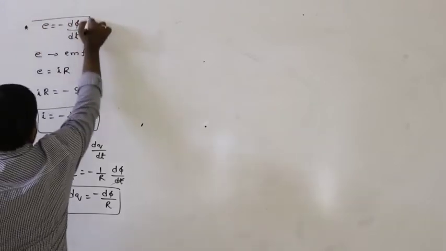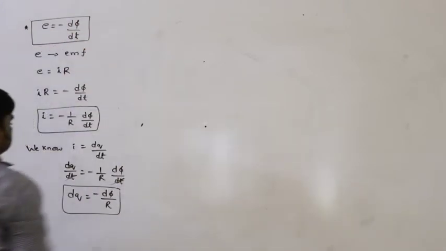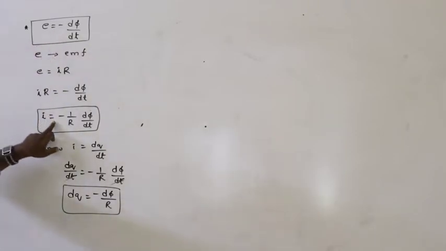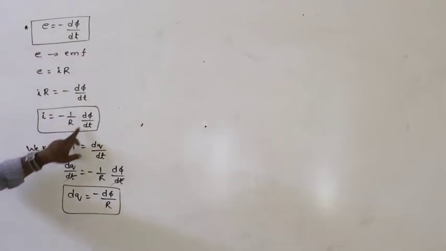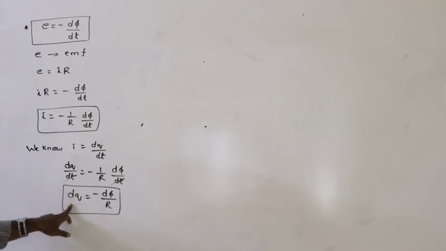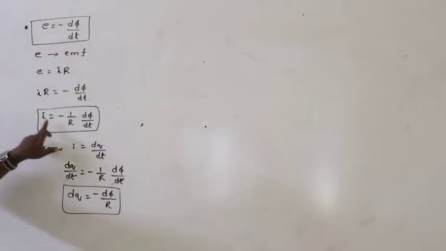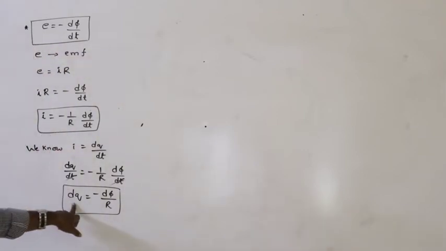E = −dφ/dt, I = −(1/R) dφ/dt, and dq is the induced charge: induced EMF, induced current, induced charge.